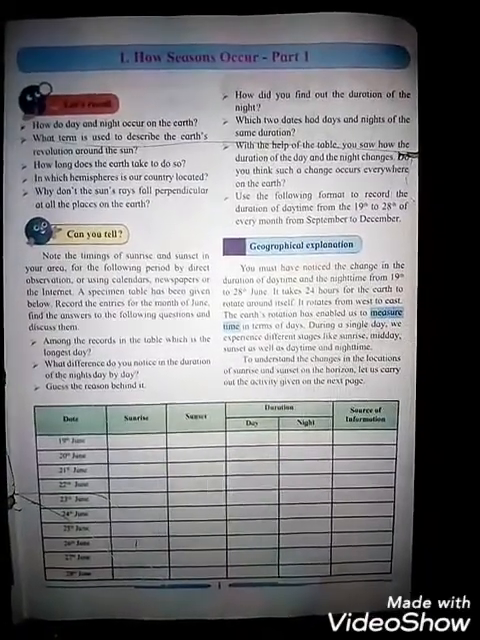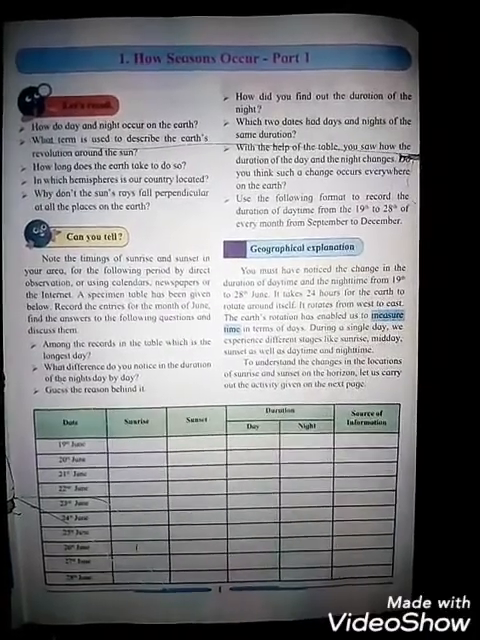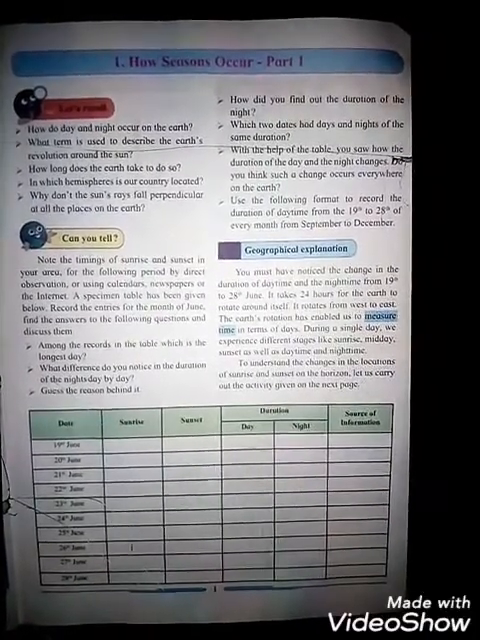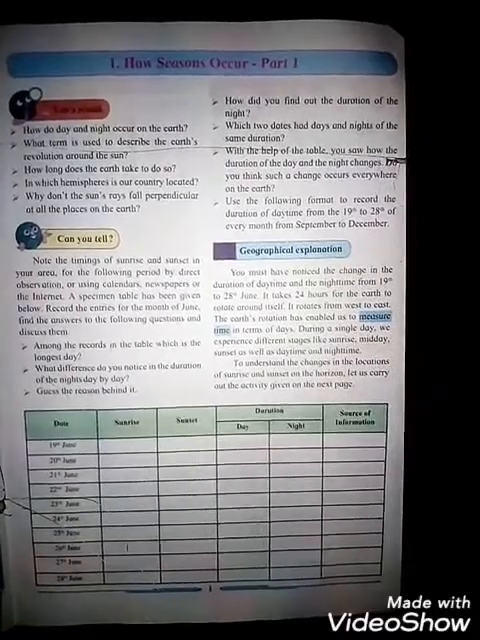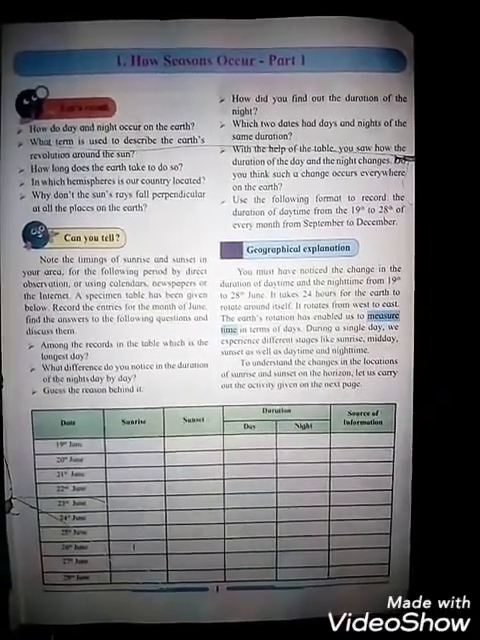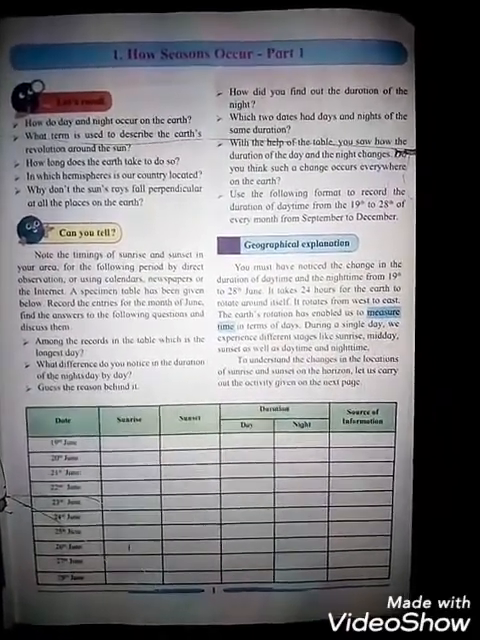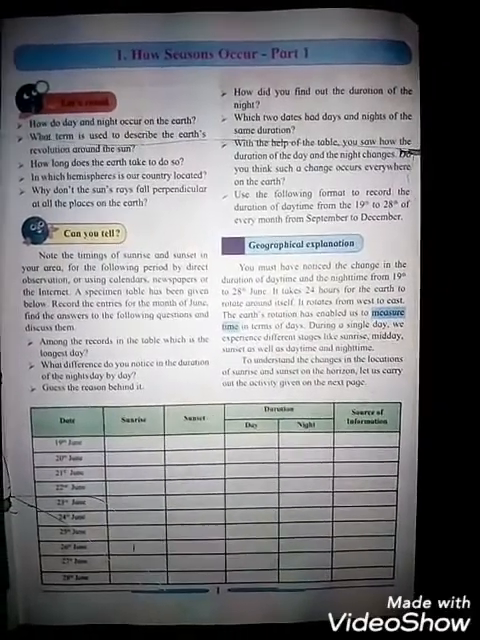Let's recall. How do day and night occur on the earth? Due to rotation, or axial motion, of the earth on its axis, we can say day and night occur on the earth.